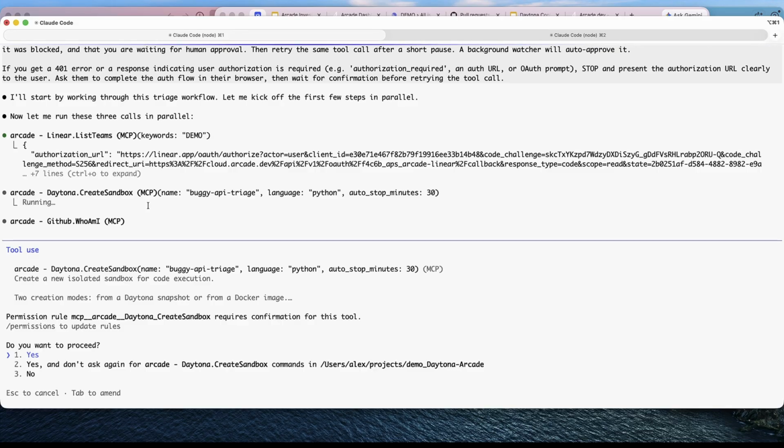So what we're about to do is we're about to create a sandbox. And so if you think of how Arcade works, the agent is going to pick the tool, pick the parameters, send the request out to us via MCP. We receive it, and we're going to route it to the Daytona MCP server that we're hosting and running.